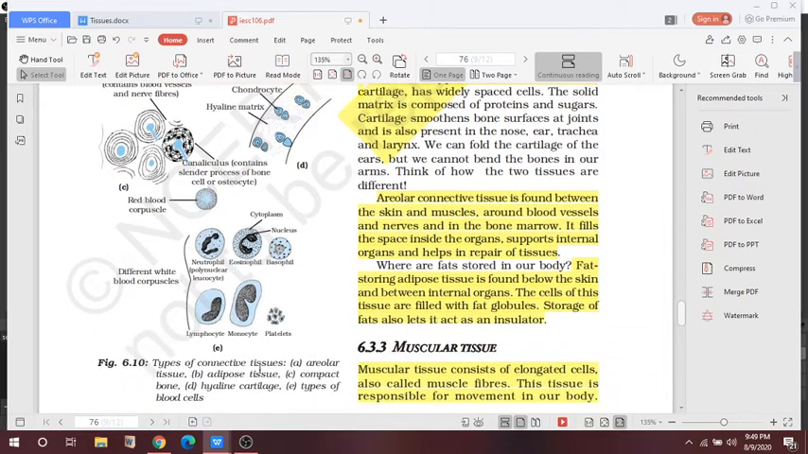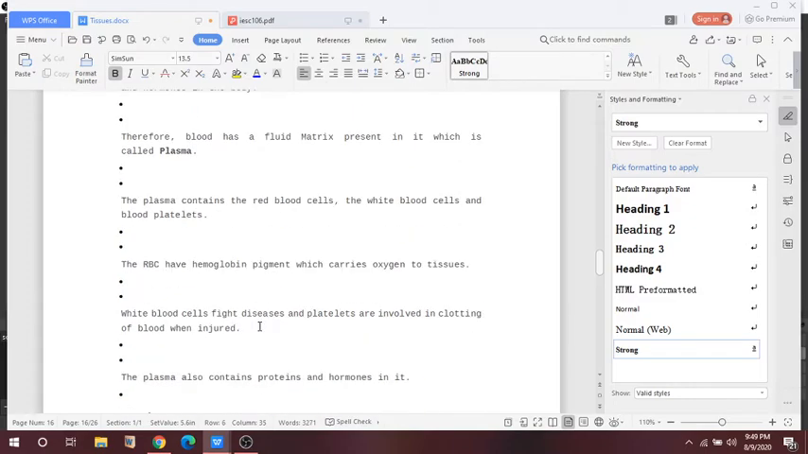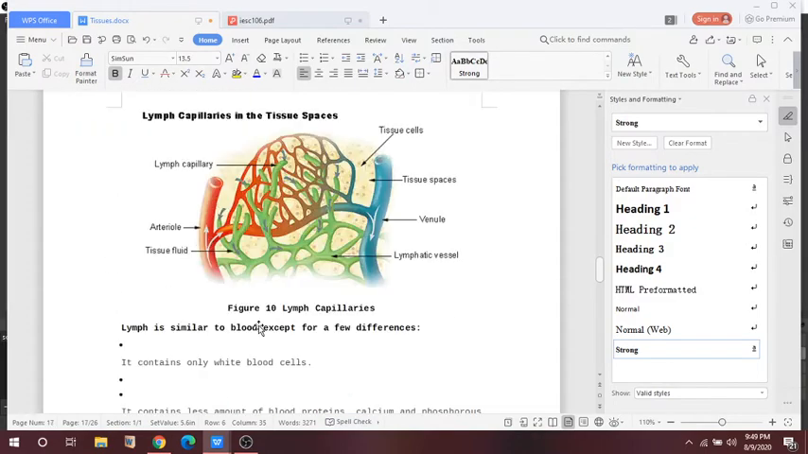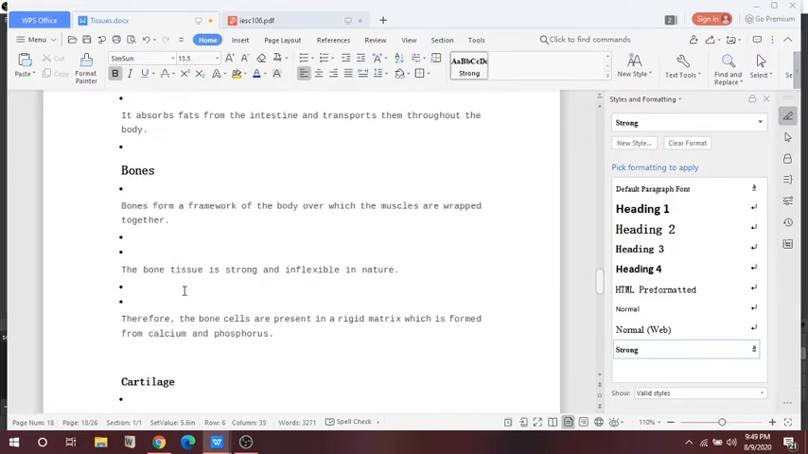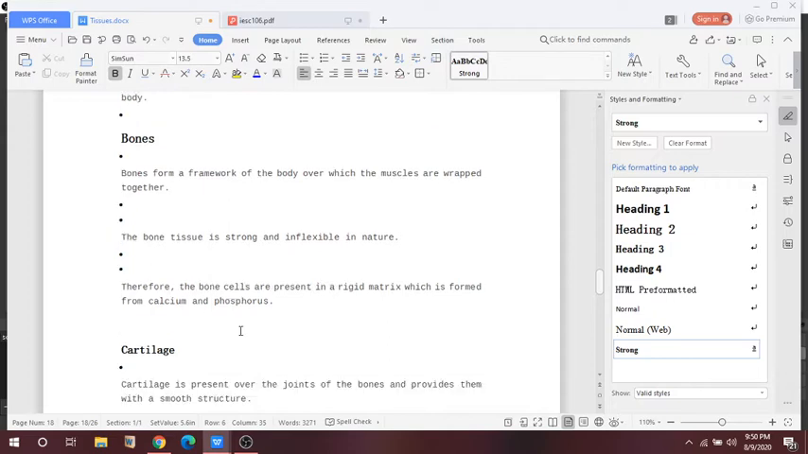Now next I want you to read from these notes also. Here, bone is a framework of the body over which the muscles are wrapped. The bone tissue is very strong and inflexible in nature. The bone cells are present in the rigid matrix which is formed from calcium and phosphorus.